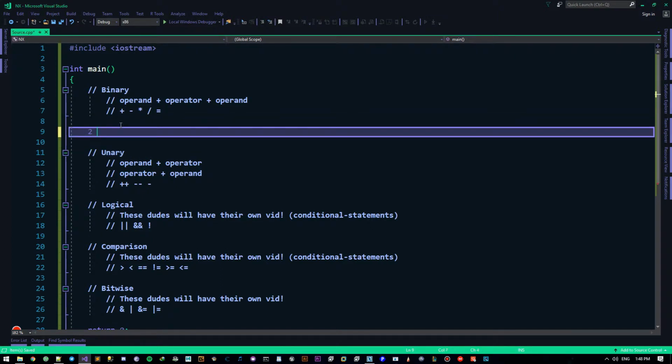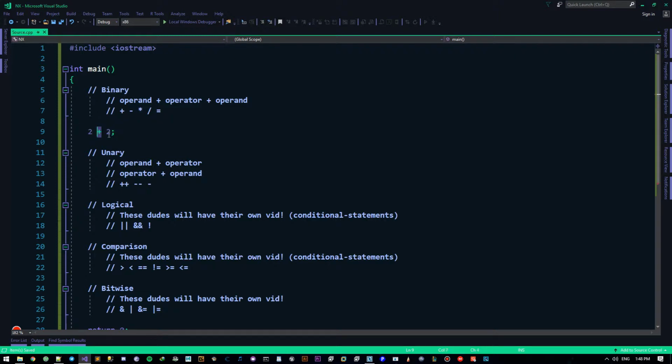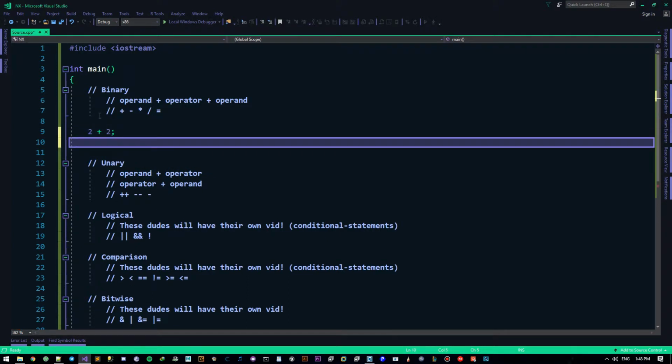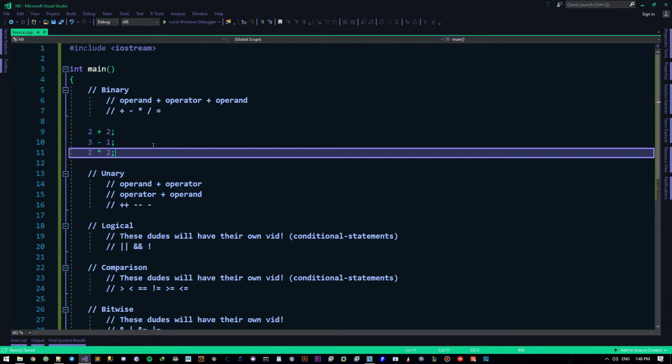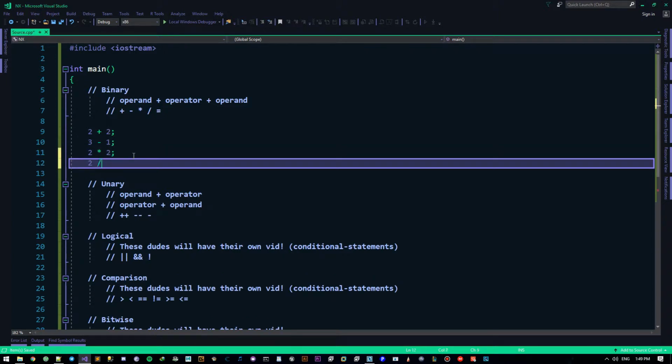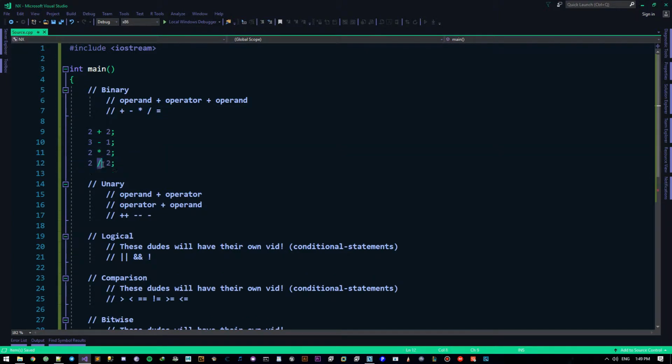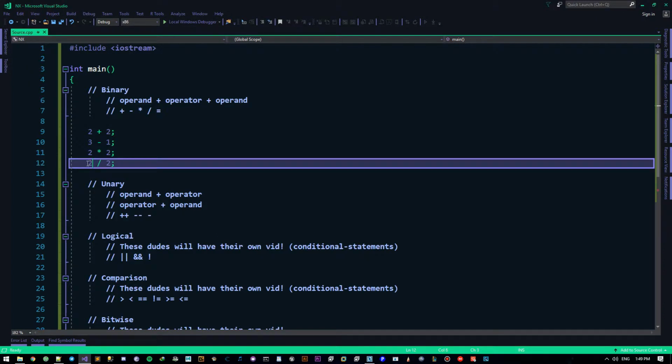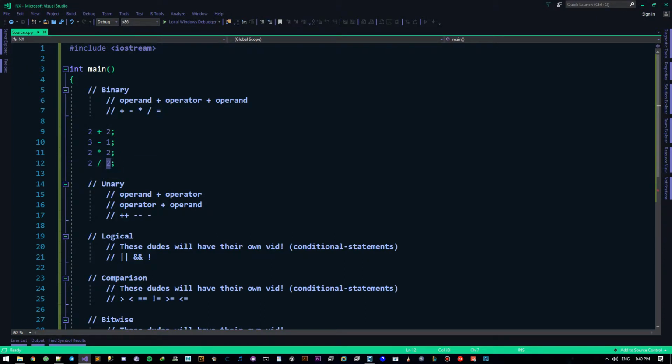Now, we all know this guy, the plus sign, the addition operator. It adds two numbers together. Easy peasy lemon squeezy. We have the subtraction operator, so something like this will result in 2. We have this guy right here, 2 times 2. This is the multiplication. And we have this guy right here, the division operator. So if I say something like 2 divided by 2, it'll give me 1.